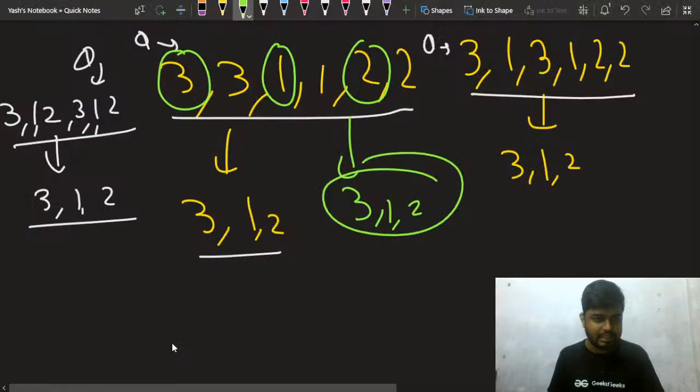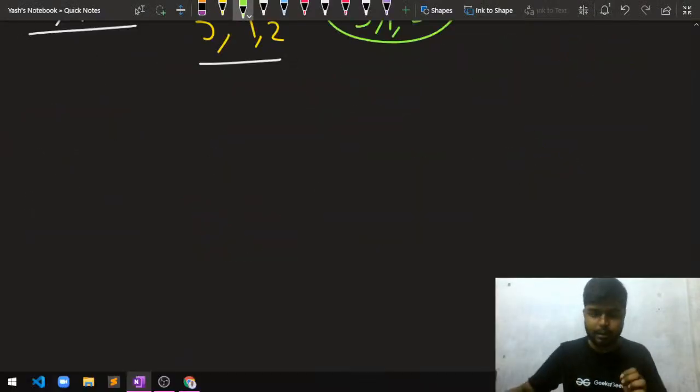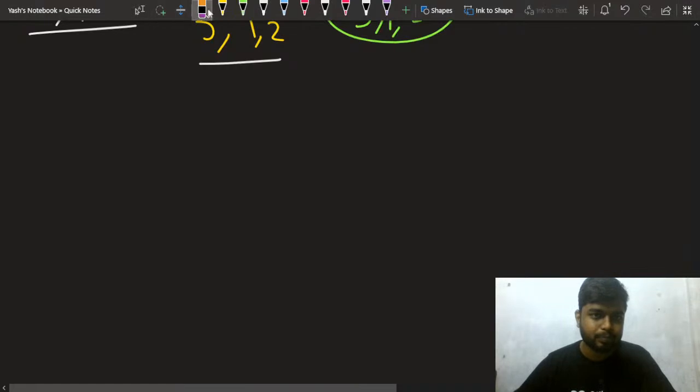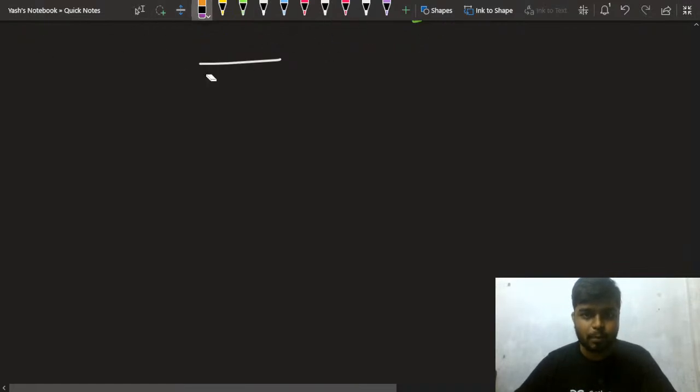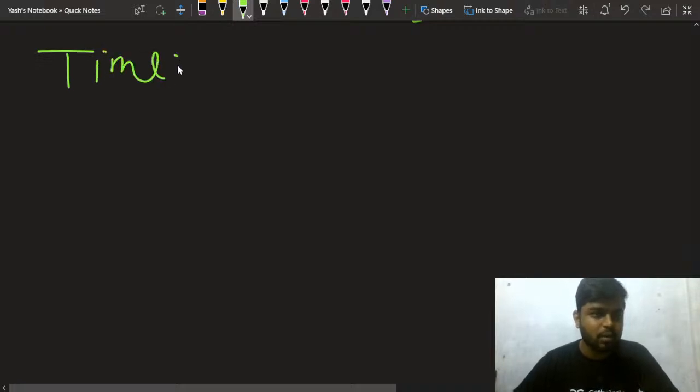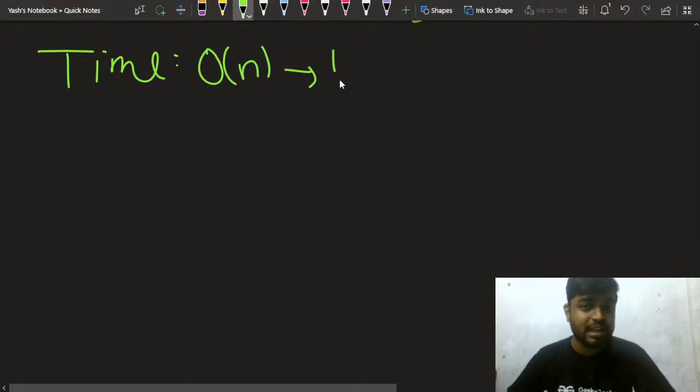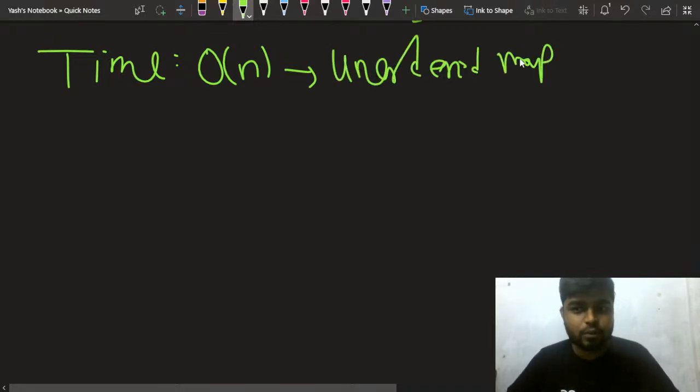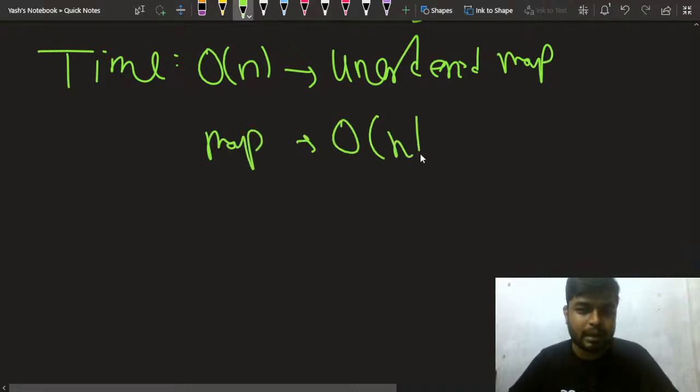Just let me quickly discuss this problem a little bit more. So for this problem the time complexity will be what? The time complexity will be order of n, because I was using what? I was using an unordered map, right? And if I were using a map, then the time complexity would have been n log n, right?